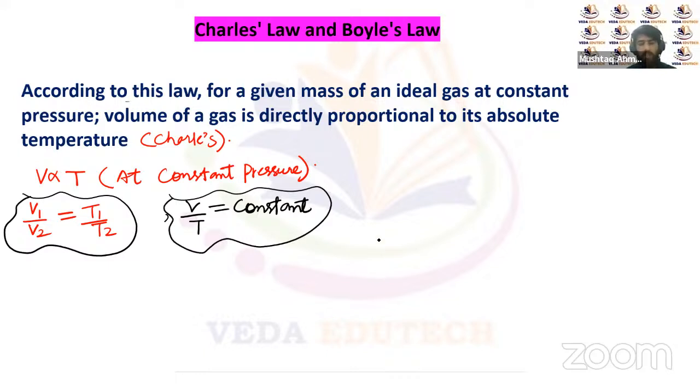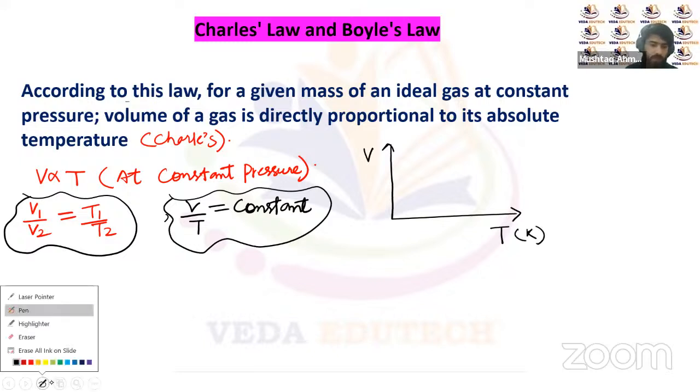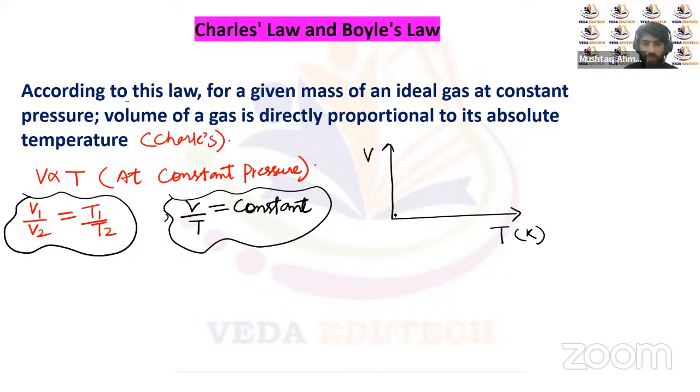Now, if we plot a graph between volume and temperature, keeping pressure constant, and this temperature is in Kelvin, the graph has to be a straight line passing through the origin. So this will be the graph for Charles law followed by the ideal gas, provided the temperature is taken in Kelvin scale.